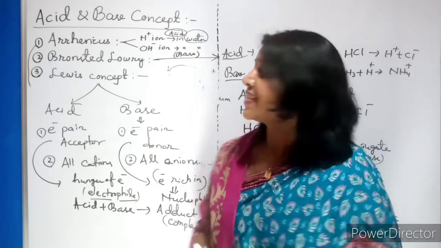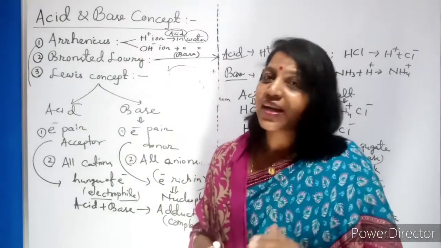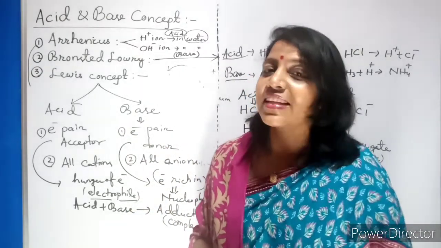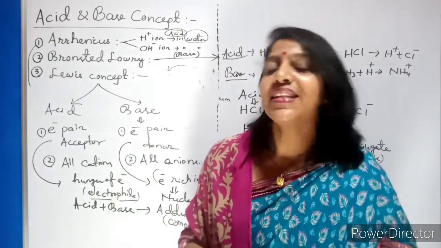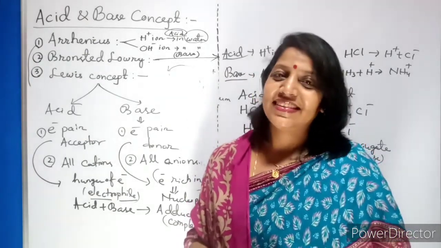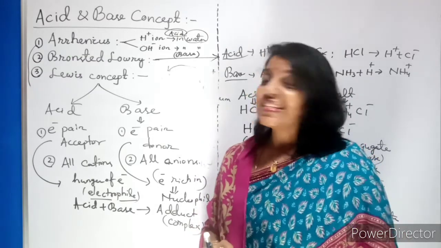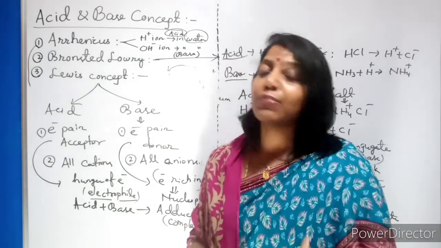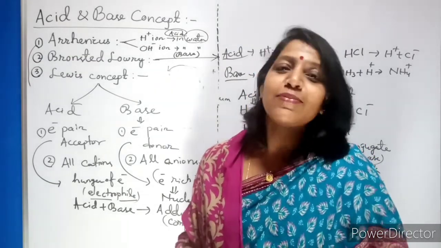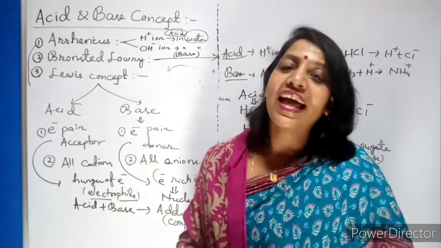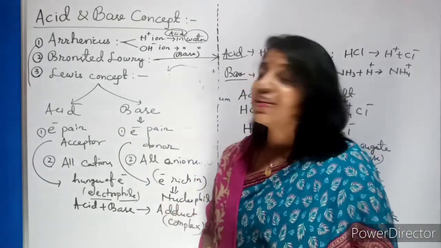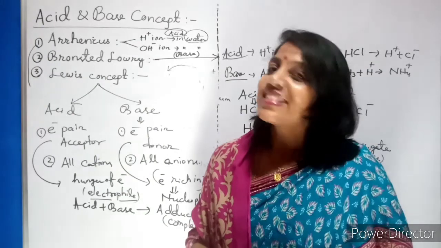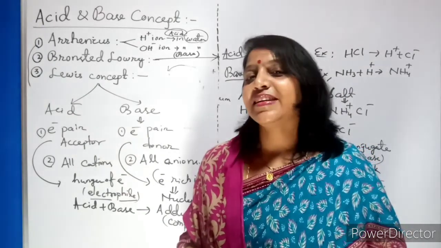Now coming to the Lewis concept, what did he tell? Electron donor is base, electron acceptor is acid. Okay students, just have a look at it, go through it, think about it, you will get more clarity about the different definitions given by different scientists about the acid and the base.